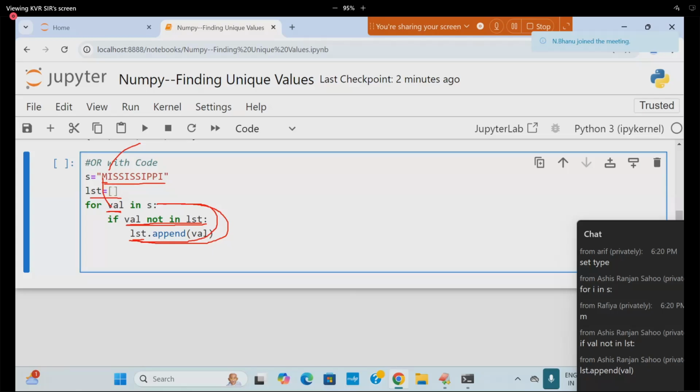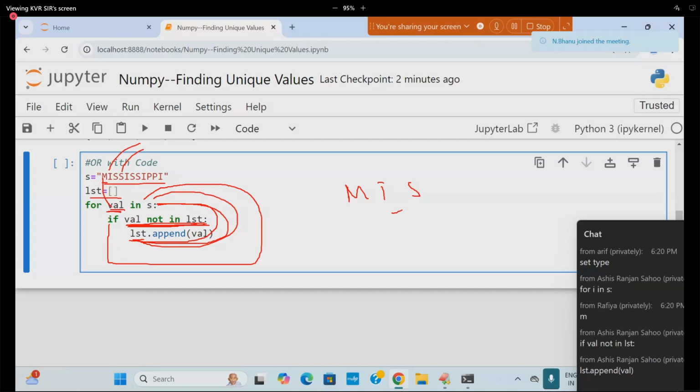Go to the for loop now. What is the value again? Yes, not in LST. Yes, true. Again, M was already done. Yes, also already done. And the next S is also done. Next, one more value. Come on, S. S value not in LST? False, because it is already there. False means what? It is not appended.